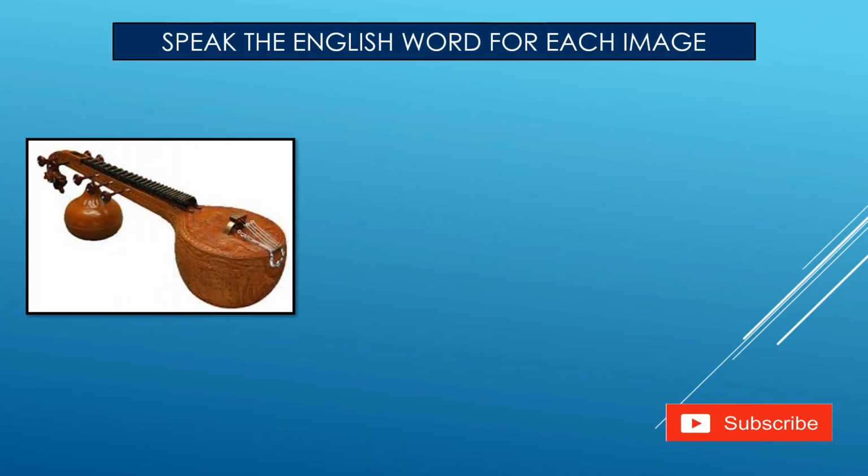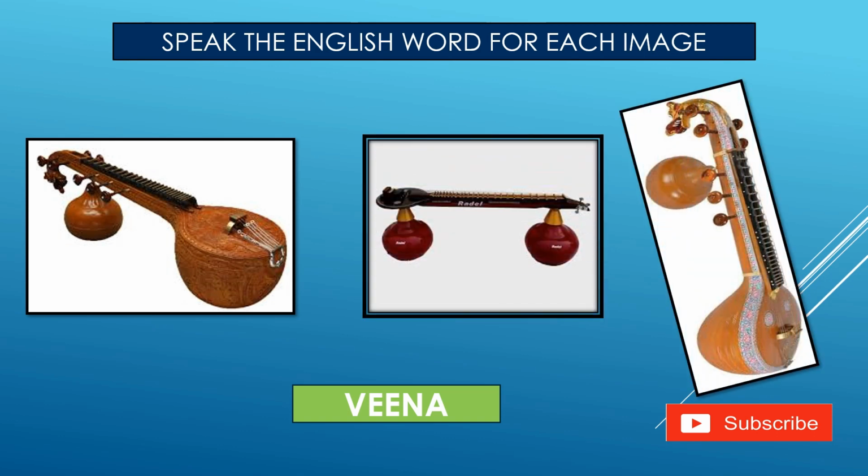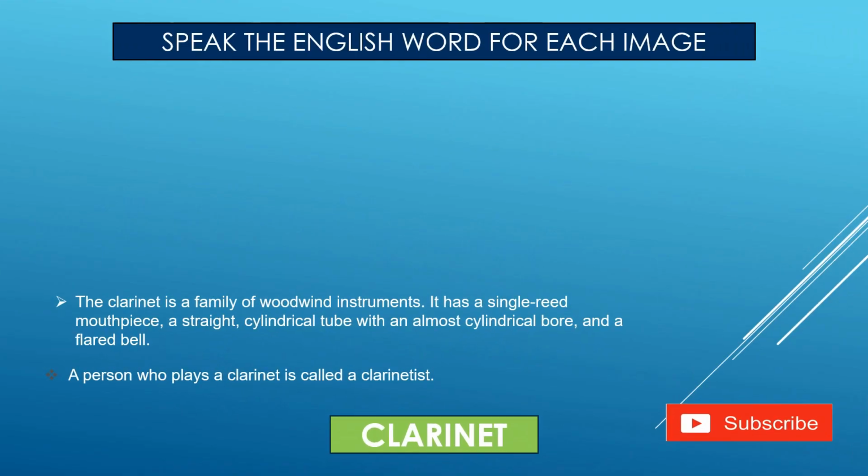Next, you have seen it in the hand of goddess Saraswati. She is playing this. What's the name? Veena. This image or this image is a perfect image of goddess Saraswati, who is playing this musical instrument, Veena. Next picture, we will see clarinet.